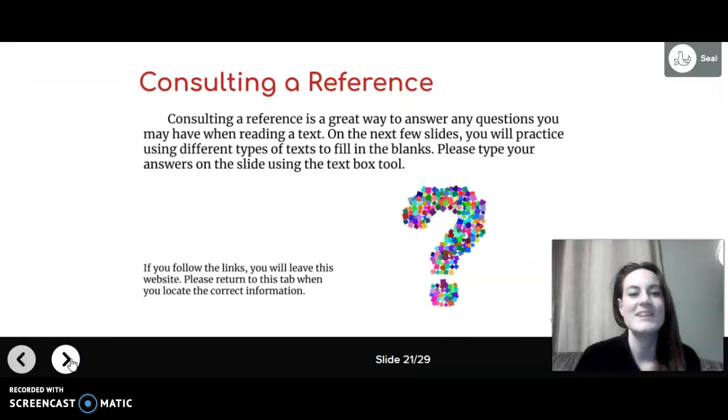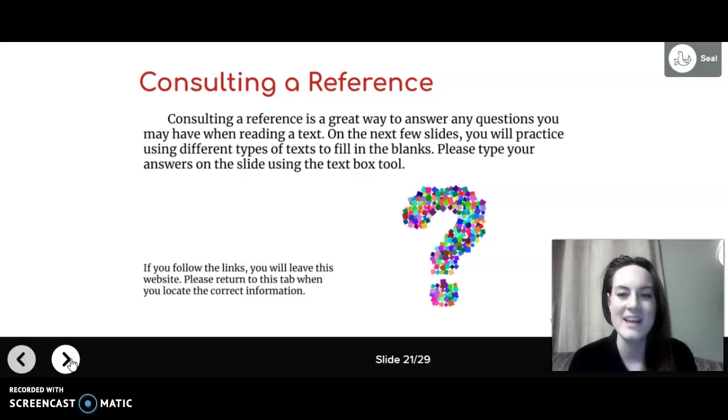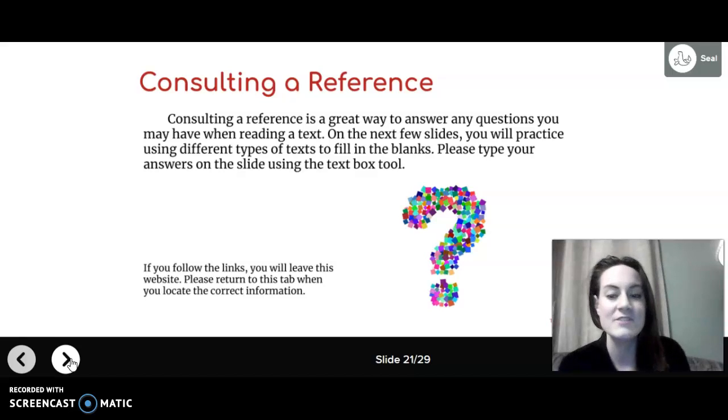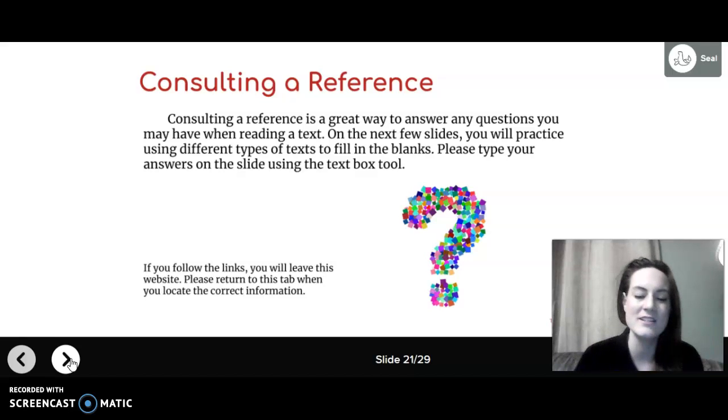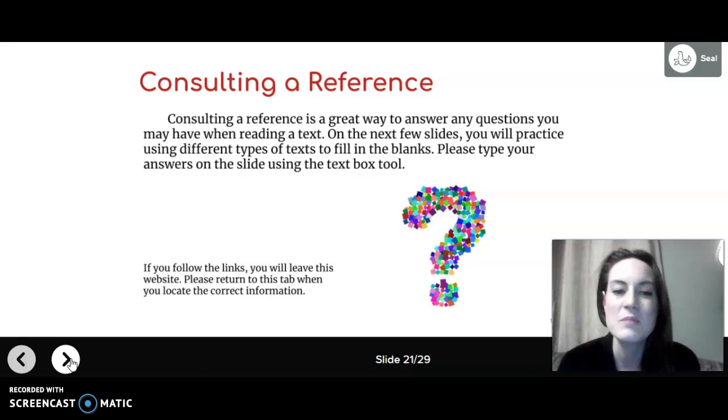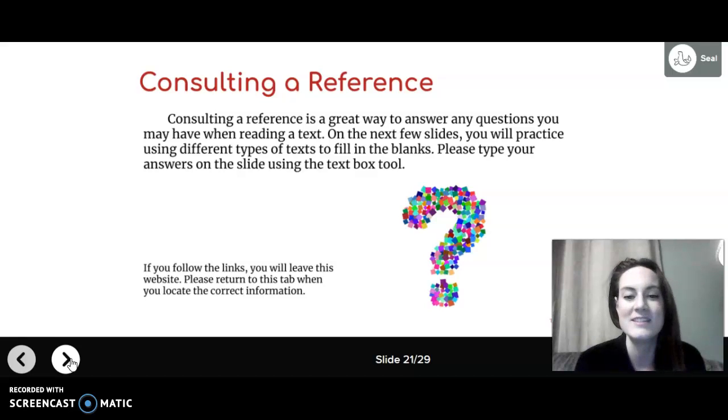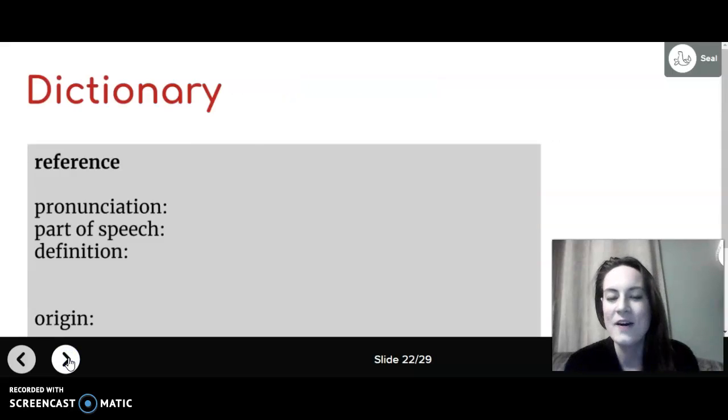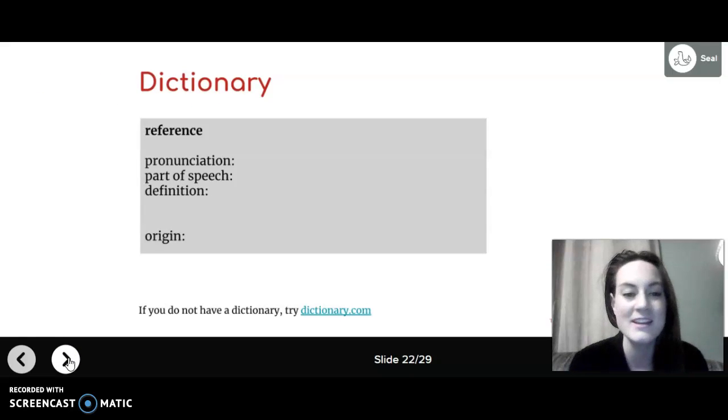Consulting a reference. Consulting a reference is a great way to answer any questions you may have when reading a text. On the next few slides, you will practice using different types of text to fill in the blanks. Please type your answer on the slide using the text box tool. Okay, so I'm not going to type these in, but we can just discuss them. So it says to go to dictionary.com down here.